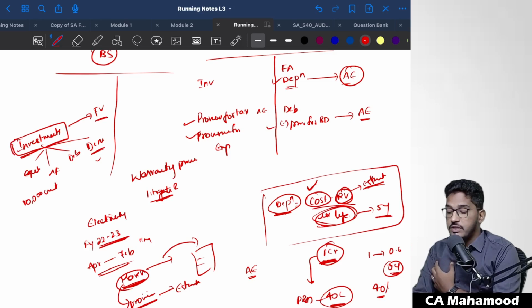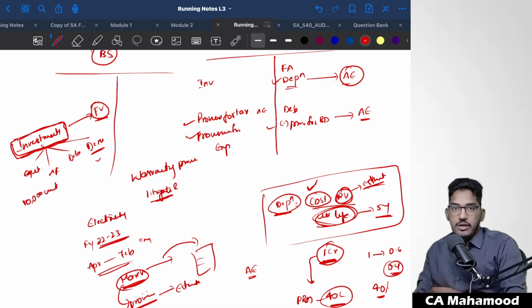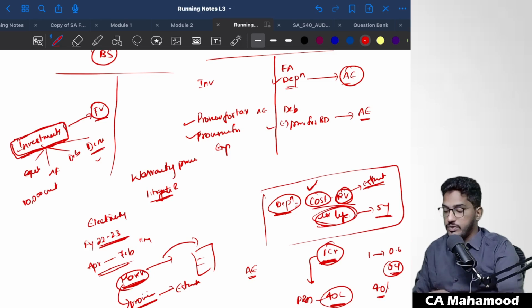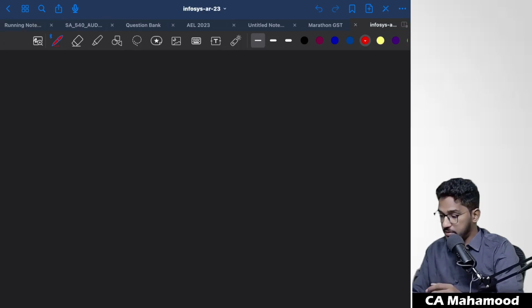So even for these investments, in some cases, as per the Ind AS, some investments are required to be valued at the fair value. And how will you determine the fair value? On the basis of the estimated market position today. So like this, there are plenty of items in which the management cannot determine with precise calculation or accuracy, and in those cases they will not have any other choice except making an accounting estimate. So these are various examples. Let me show you one example of an accounting estimate which management might have made in some companies.